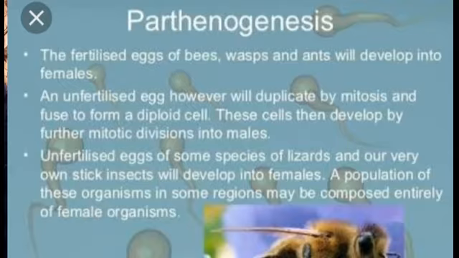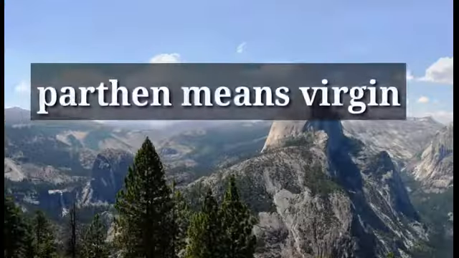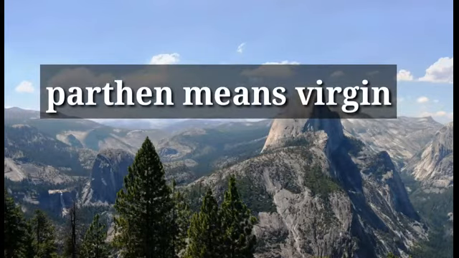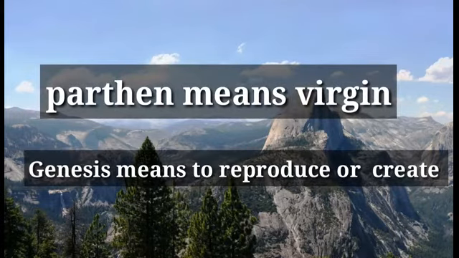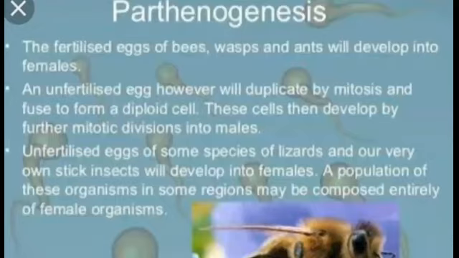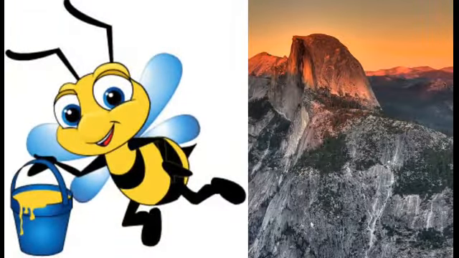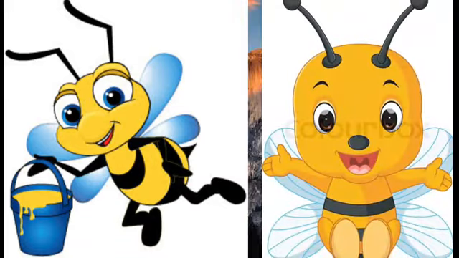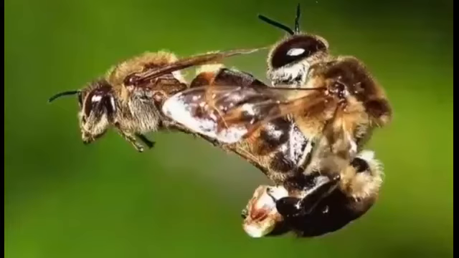Friends, parthenogenesis is a word which derives from the Greek words parthen plus genesis. Parthen means virgin and genesis means to create, reproduce or produce. So, parthenogenesis is a process in which an organism produces a new organism from its gametes without fertilization.